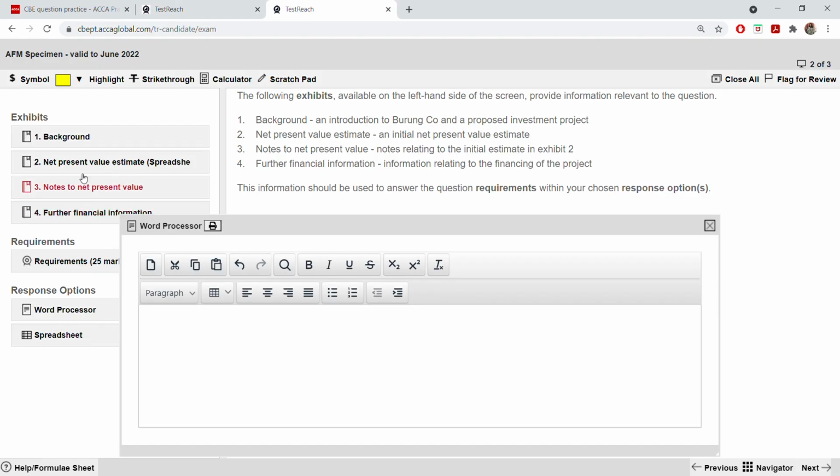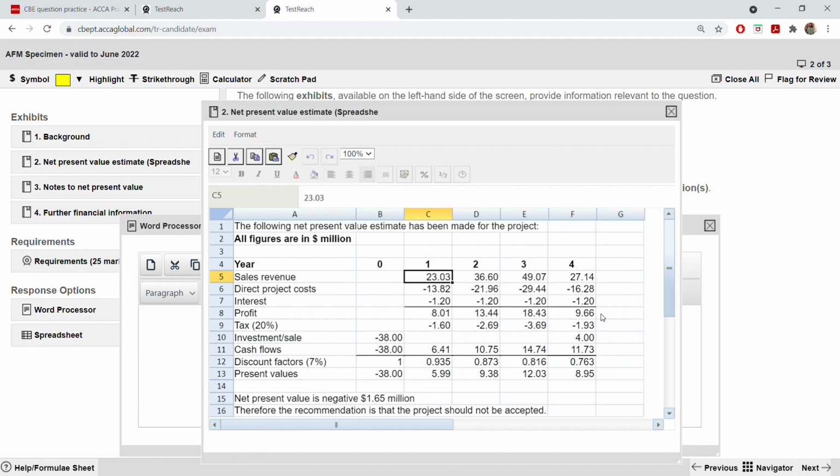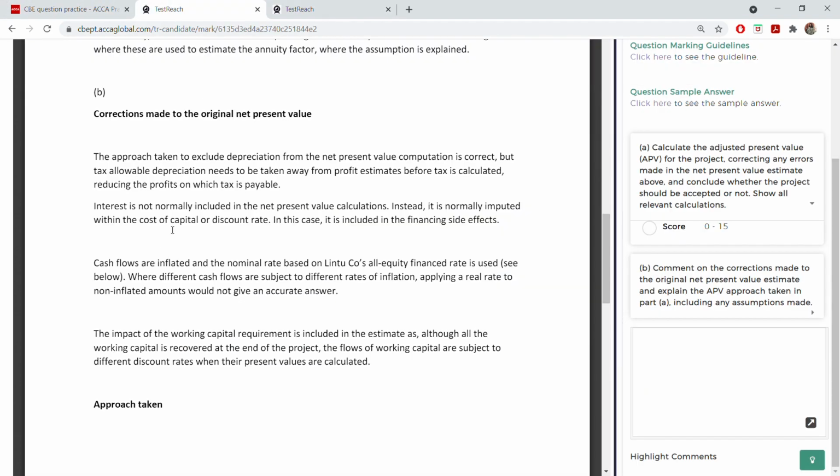For that we have to open this and keep this open. If you see, they have deducted the interest. Okay, so interest is the point that you can talk about. Here they have talked about it in the second point. For them it is the second point, but for you it could be the first point also, right?